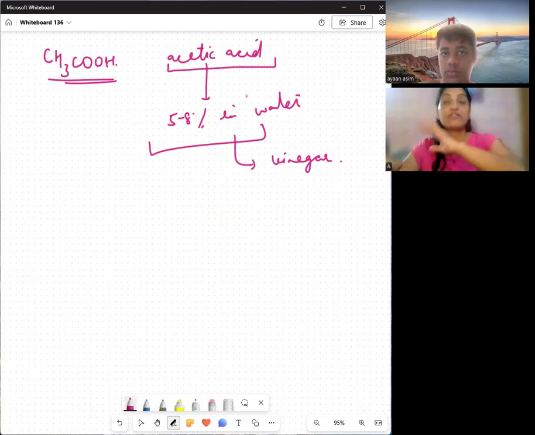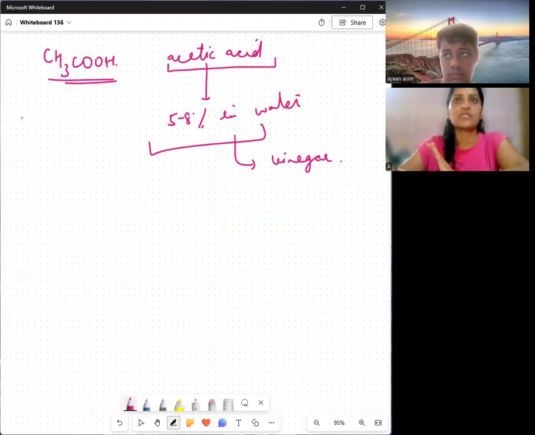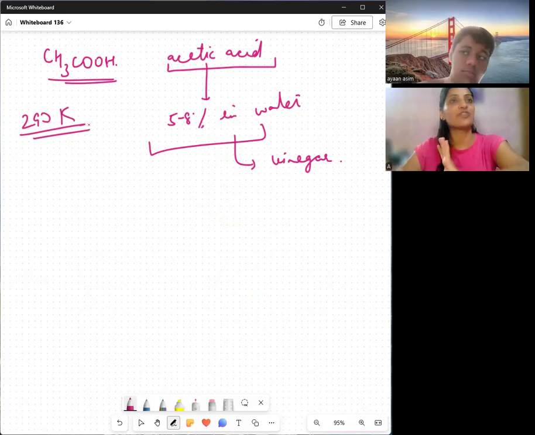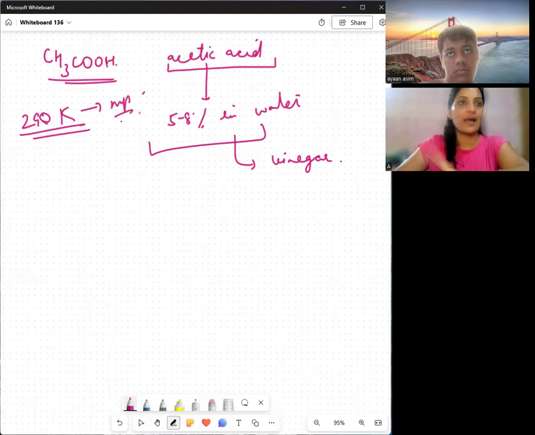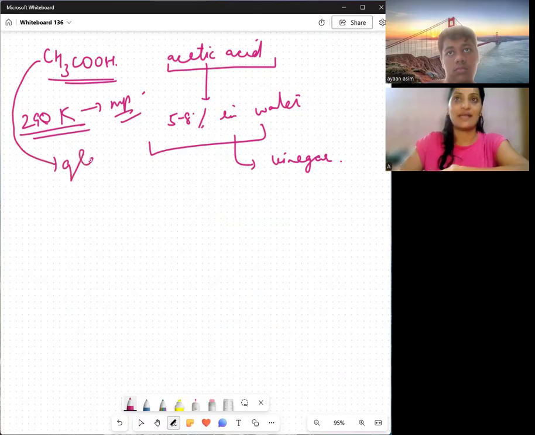Now, the melting point of ethanoic acid is just around 290 Kelvin. So what happens during winters? It tends to freeze, right? It is just 290, so this is its melting point. So we call it glacial acetic acid.